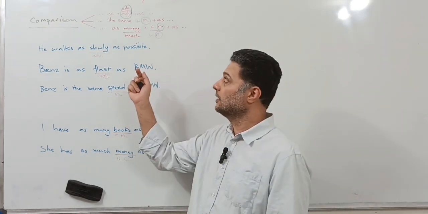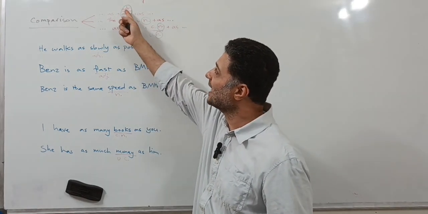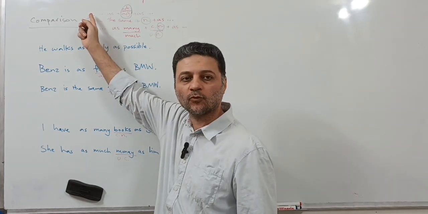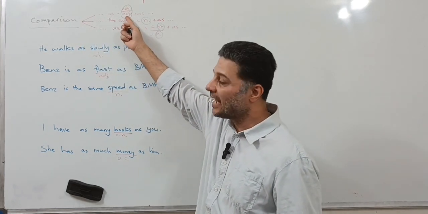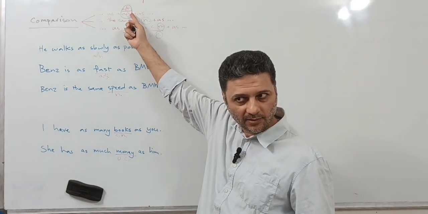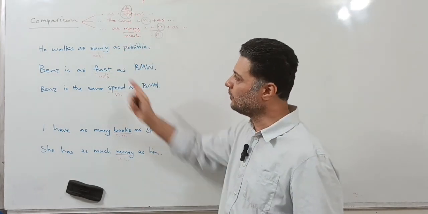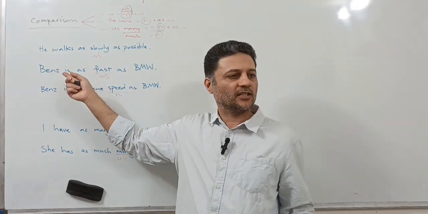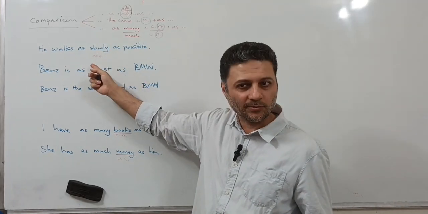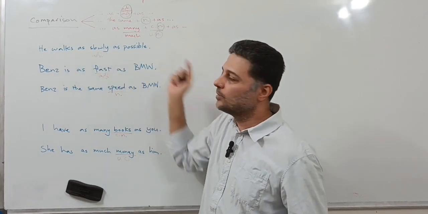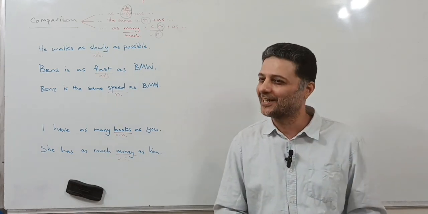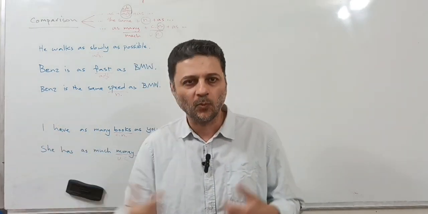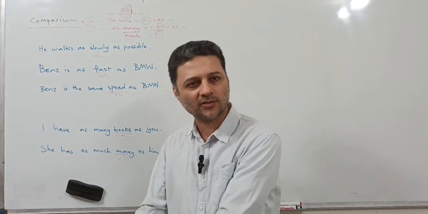You have to mix it up here. So when I use an adverb between the as's, it means there must be a non-linking verb before it. But when there is an adjective used between two as's, it must be a linking verb. Now let's see it in examples. Like, he walks. Walking is not a linking verb, so slowly must be an adverb. So he walks as slowly as possible. He walks as slowly as me, for example. I walk slowly, and he also walks slowly. So we compare him with me. Both of us walk slowly.